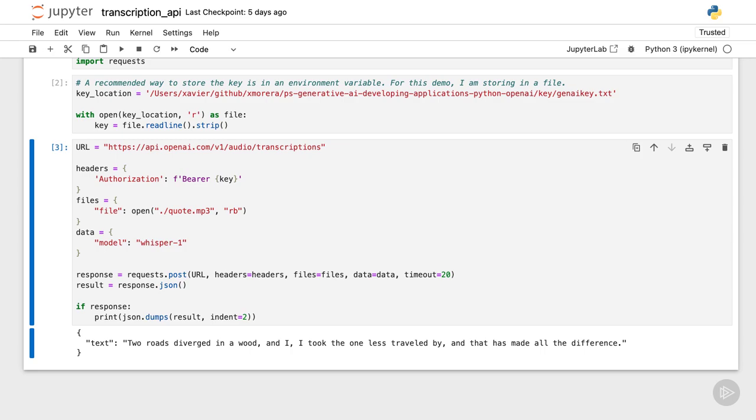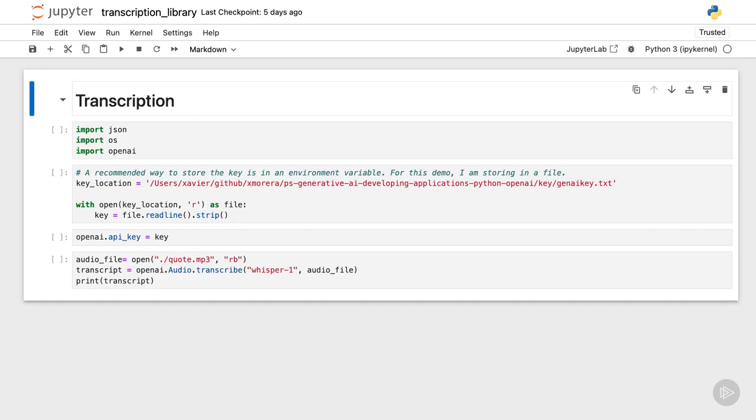More on this in a future module. Before moving forward, let me just show you the sample with the library. It's just a call to audio.transcribe. I specify the model and the audio file. I execute, and here it is.